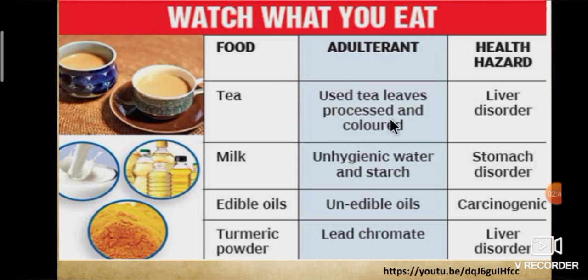Used tea leaves are sometimes processed, colored and used as adulterants in tea. It leads to liver disorder. Next, in milk, unhygienic water and starch are added. It leads to stomach disorder. In edible oils, inedible oils are added. Here edible means safe to eat. This leads to carcinogenic disease, that is cancer. In turmeric powder, bright yellow lead chromate chemical is added and it leads to liver disorder. I hope you all understand about food adulteration. To know more details about food adulteration, see the link below.